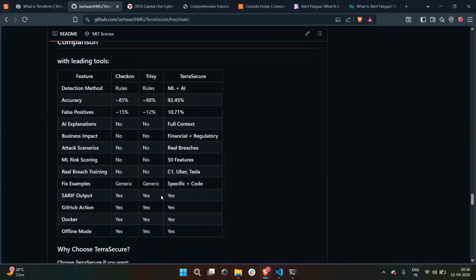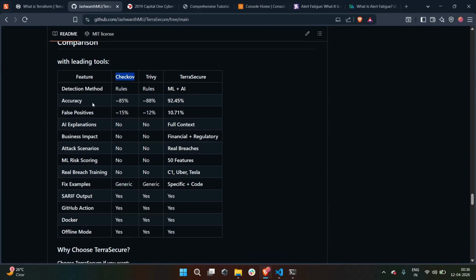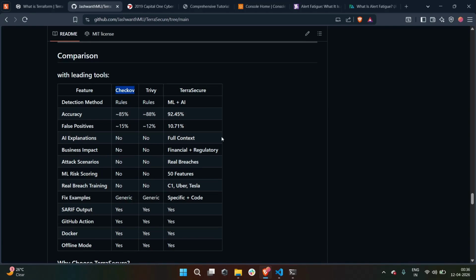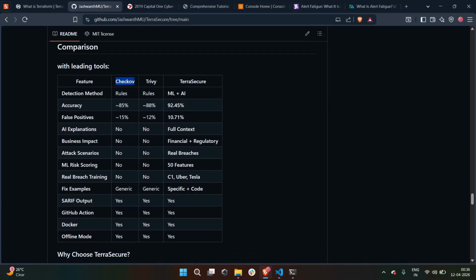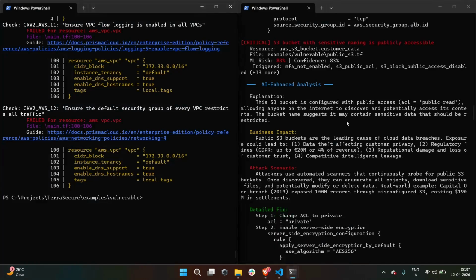Here we go. Here are the leading tools like Checkov and Trivy, and how they work in terms of false positive detection and accuracy. It is a comparison table with the ML model and AI. We can achieve more accuracy than Checkov and Trivy, and with false positives, we actually achieve 10.71%. Wait, I will show you the difference in context.